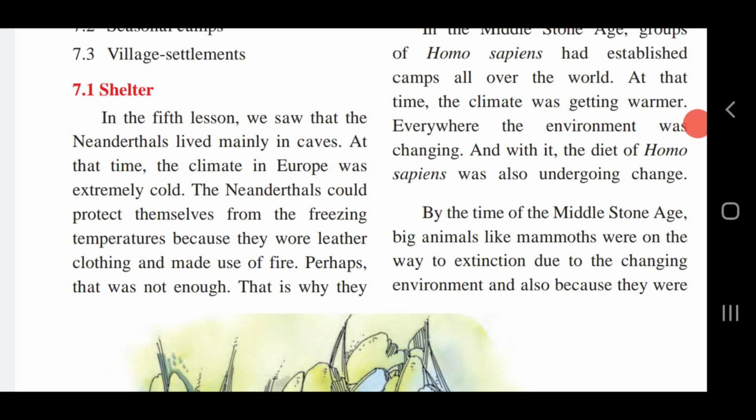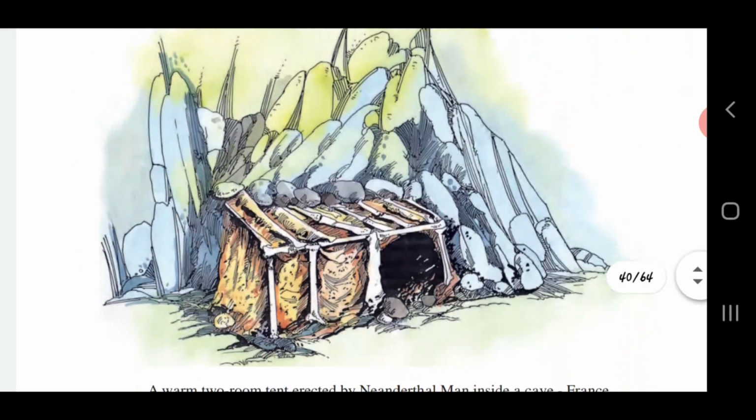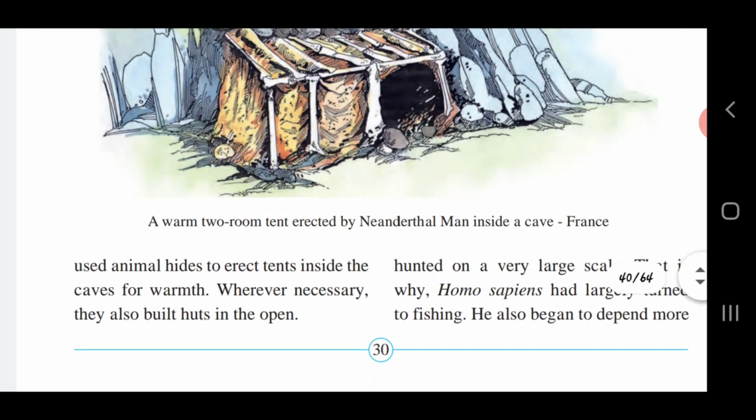In the 5th lesson, we saw that the Neanderthals lived mainly in caves. At that time, the climate in Europe was extremely cold. The Neanderthals could protect themselves from the freezing temperatures because they wore leather clothing and made use of fire. Perhaps that was not enough. That is why they used animal hides to erect tents inside the caves for warmth. Wherever necessary, they also built huts in the open.